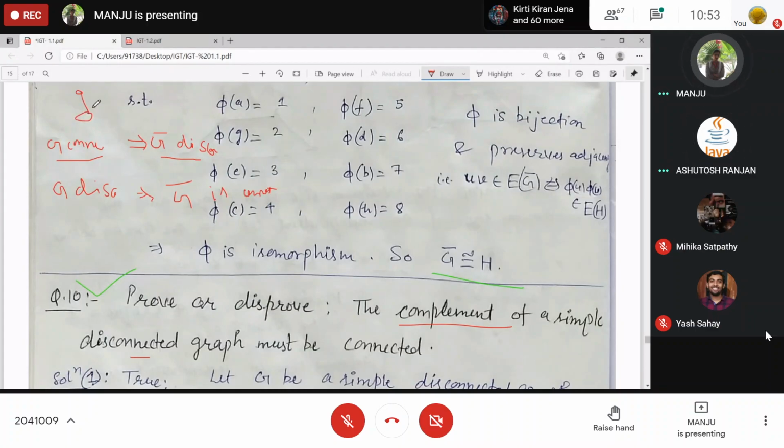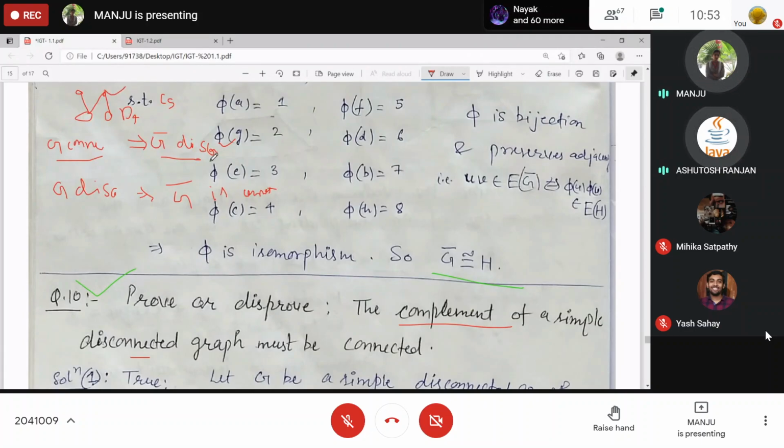Okay, complement of P3 will be disconnected. So that is an example for this one, but a counterexample is P4, or you can say C5 is also working, right? P4 complement is again P4 and both are connected, right?